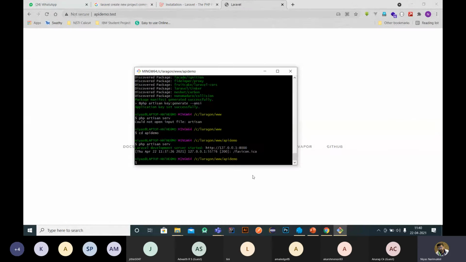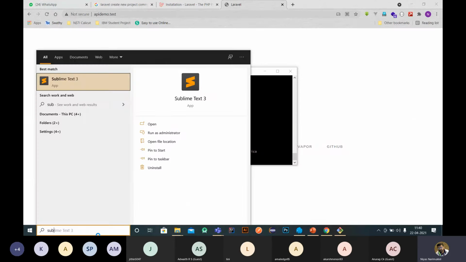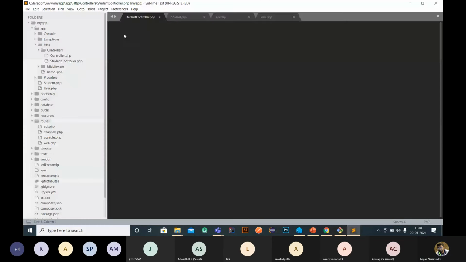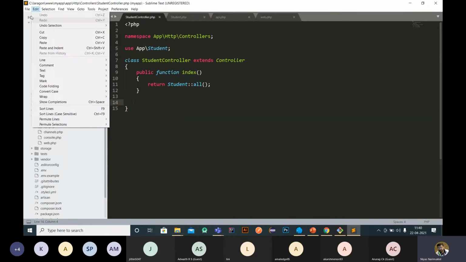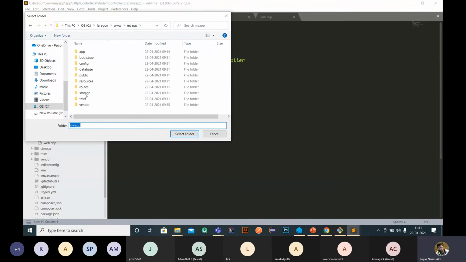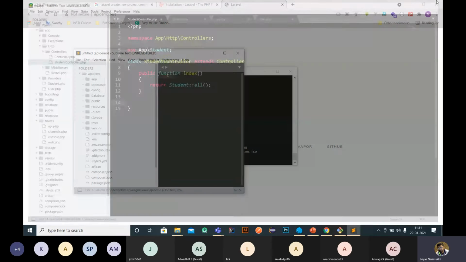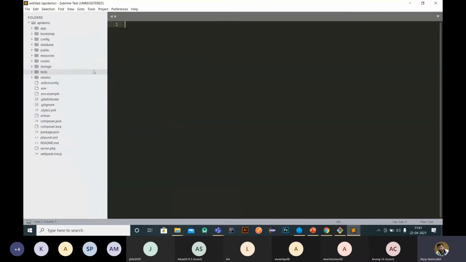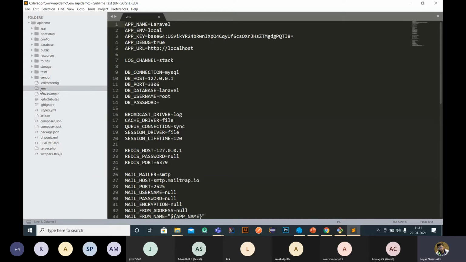Now I just open this. Our project name is API demo, right? This is the folder directory opened using Sublime. You can use Visual Studio Code, any editor you can use.